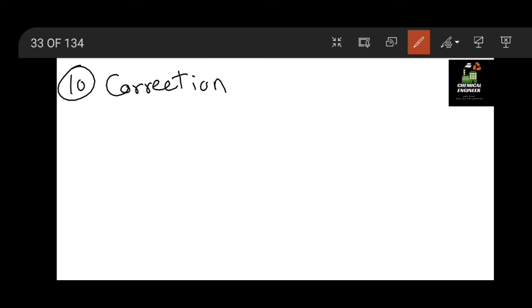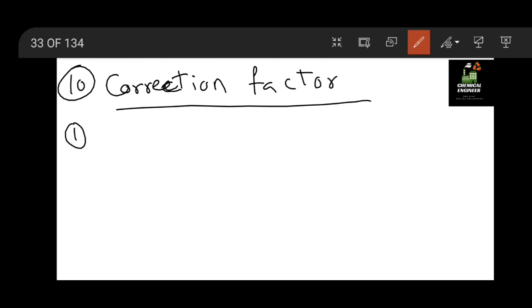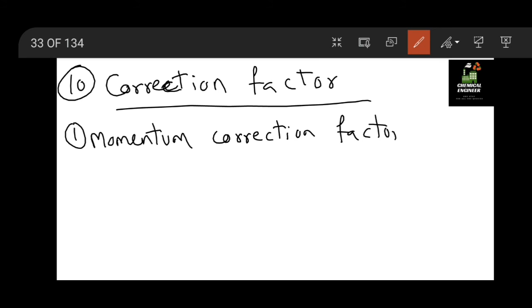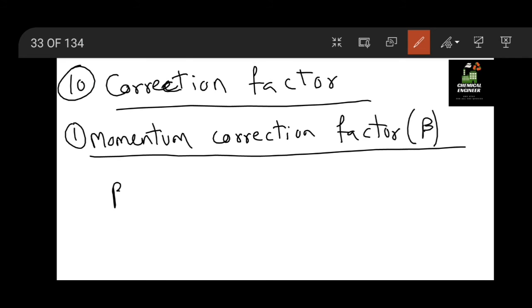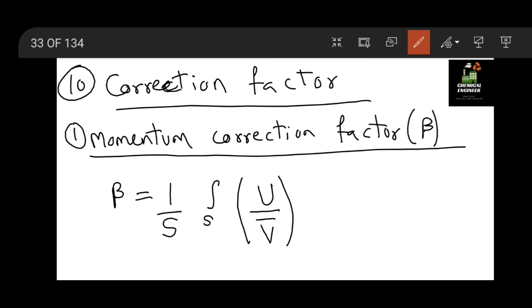Correction factor. So in fluid mechanics, we have two different correction factors. First is momentum correction factor, which is given by beta. So this beta is generally defined as 1 by s into integration s u by v bar into whole square into ds.